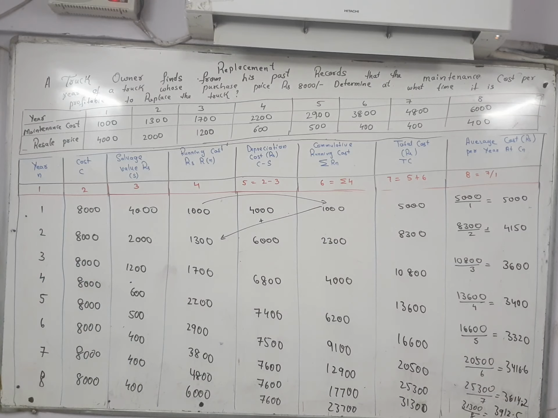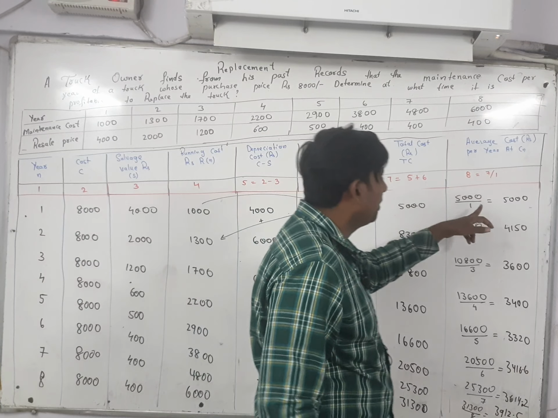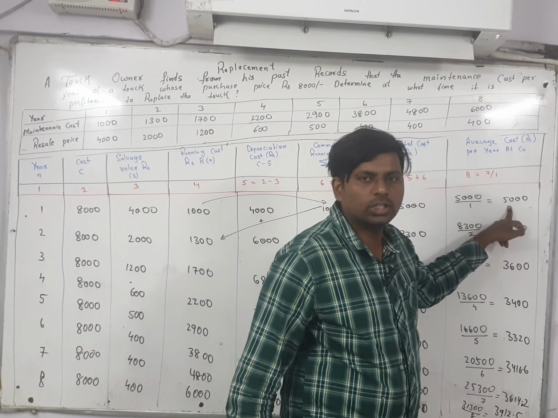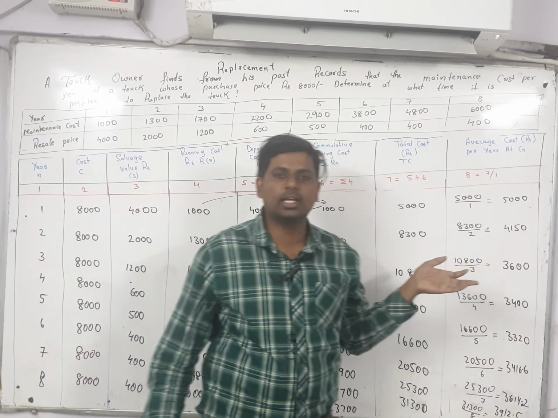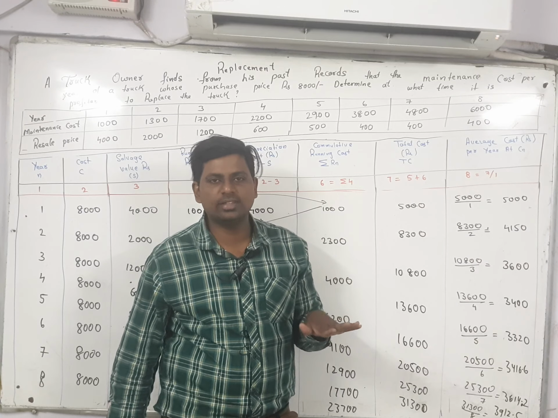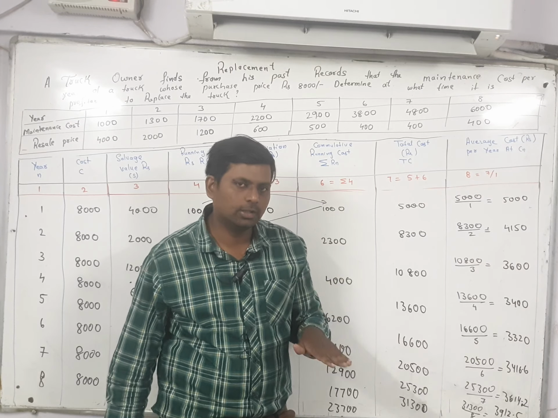Now in this problem you can observe where the value is increasing in the last column. If you see the first value, it is 5000. The next one is 4150. 4150 is less than 5000. So the value is decreasing.